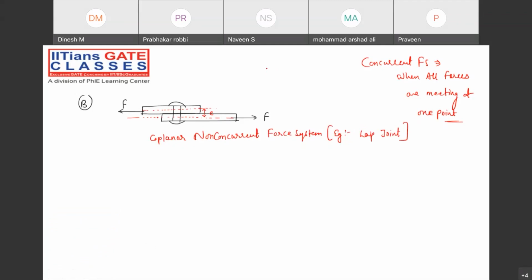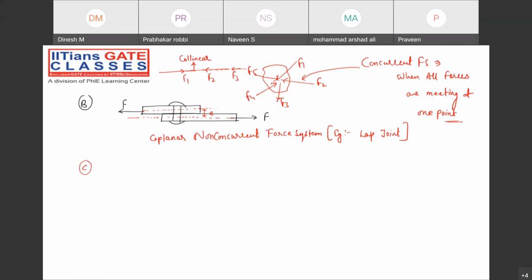See, concurrent means when all the forces are acting at one point. This is concurrent: F1, F2, F3, F4, F5. When the forces are on the same line, F1, F2, one more force F3, but the line of action of all the forces is similar, on the same line, then we say it's collinear. Is the difference between collinear and concurrent clear? On the same line, collinear. On the same point, concurrent. That's it. Yes or no?